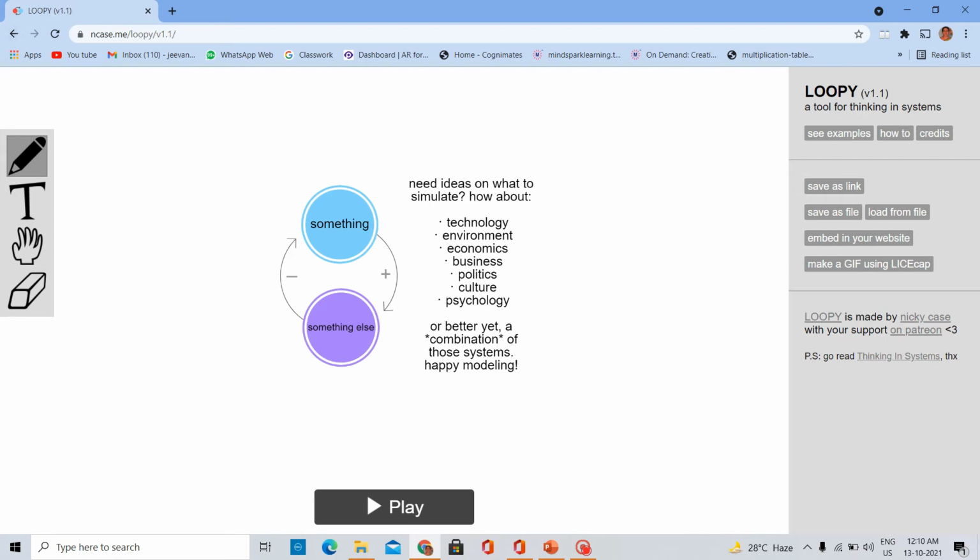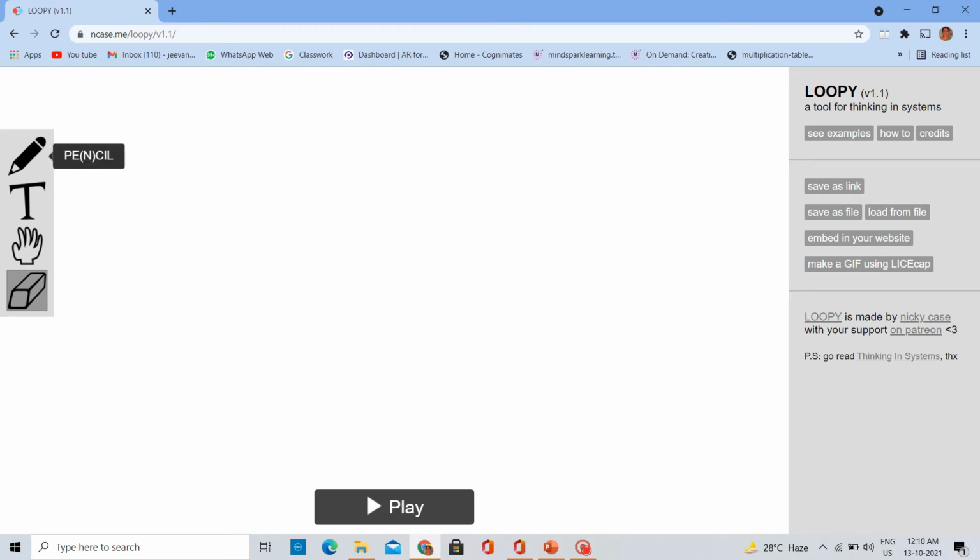This is an example of something else. You can see at the left corner the pencil, the text box, the move symbol and an eraser. Take the eraser by clicking on it and click on the image. The image will be deleted. After that, you just take the pencil.